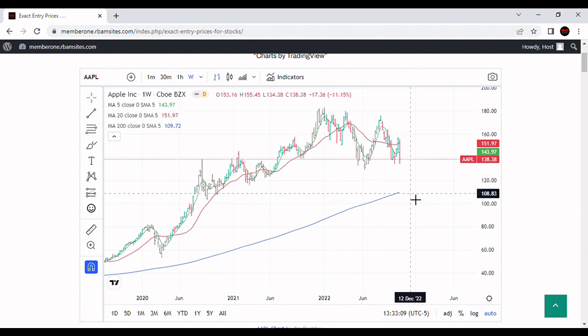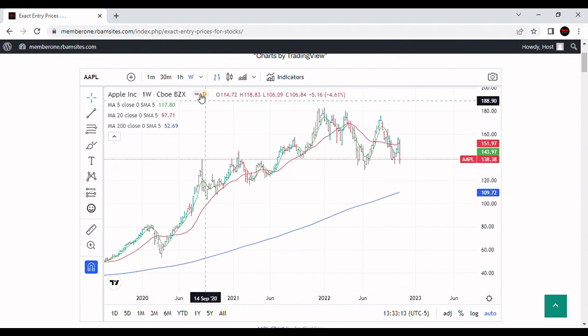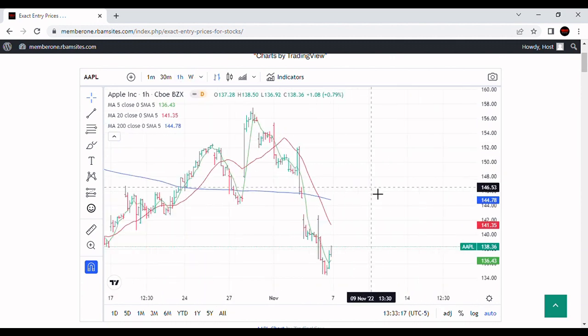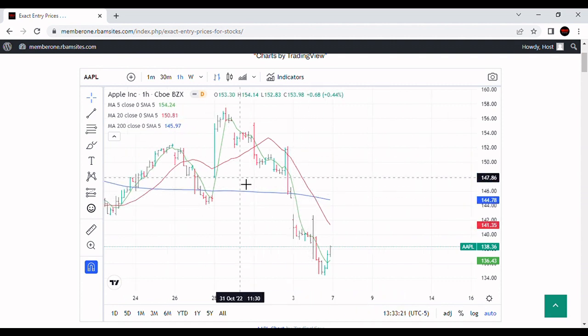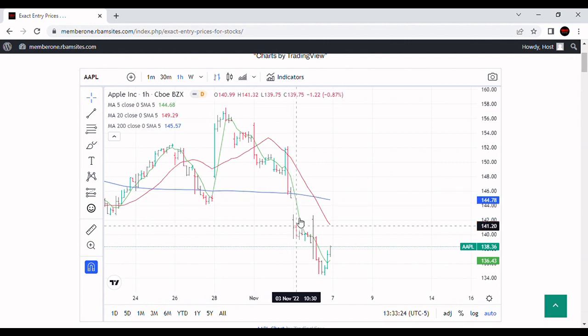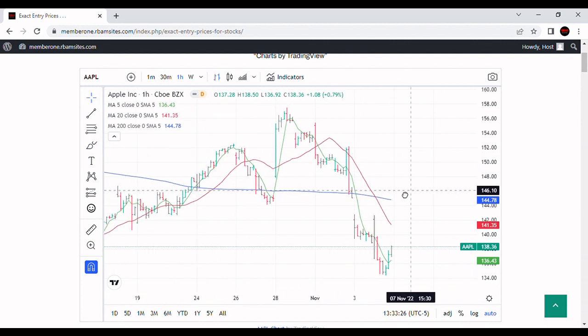If it does that, then Apple's going to be a stock in the low 100s, in my opinion. So let's take a look real quick and see what the sentiment is for tomorrow, because I'm going to show you some prices for tomorrow. It's never good to see a stock as big as Apple gap like this, either to the upside or the downside. That is not good. So it did gap like that.